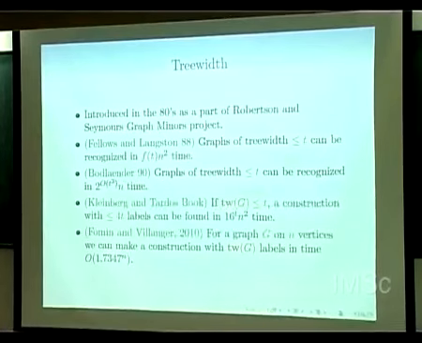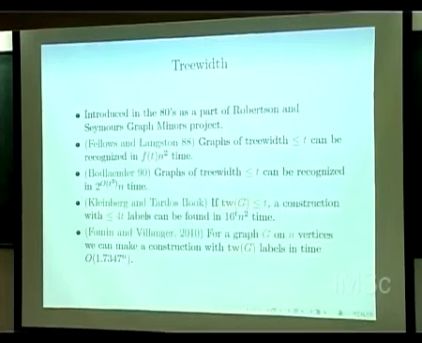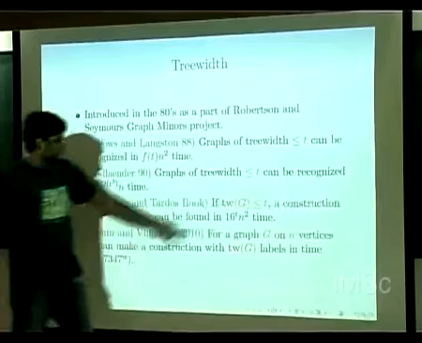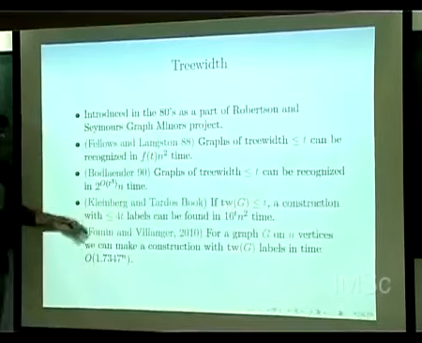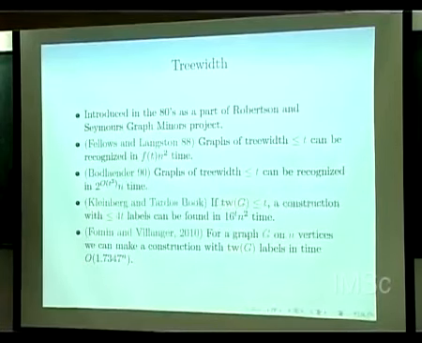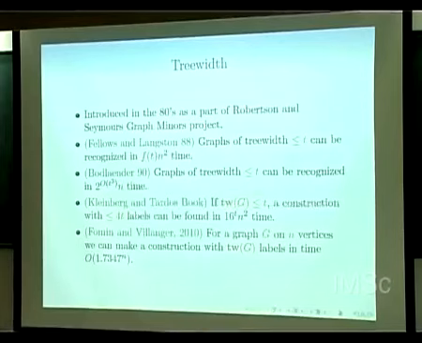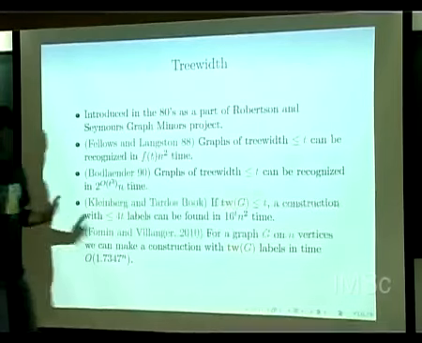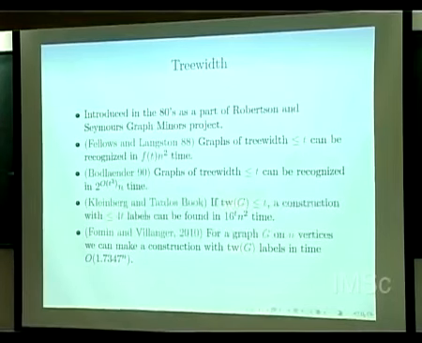If you look at Kleinberg and Tardos' book, not this algorithm book, the graph theory one, they give an algorithm which, given that the tree width of G is at most t, constructs it with 4t labels. It will not construct it with t labels, but if a graph can be constructed with t labels, it will give you a construction with at most 4t labels, and it takes much less time, something like 16 to the power t. And this is there in the textbook itself.